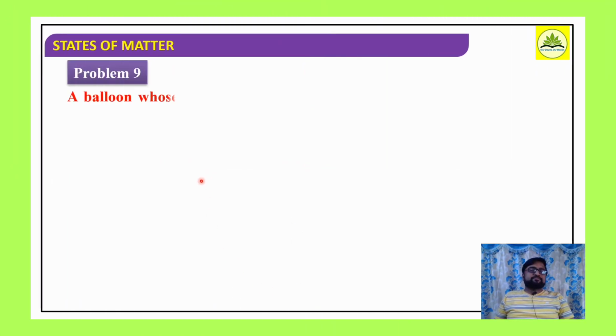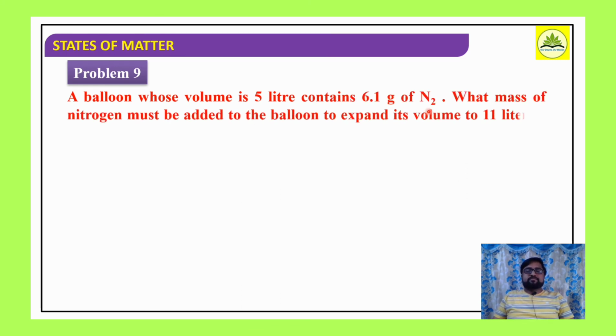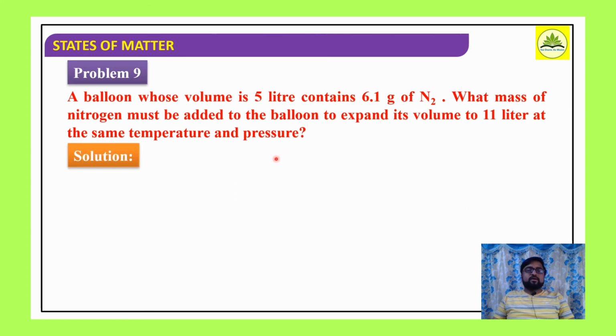So next problem: a balloon whose volume is 5 liter contains 6.1 gram of nitrogen. What mass of nitrogen must be added to the balloon to expand its volume to 11 liter at the same temperature and pressure? Again, you have to look at the given conditions. Say V1. What is V1 here? 5 liter. V2, they are saying we have to expand its volume to 11 liter.